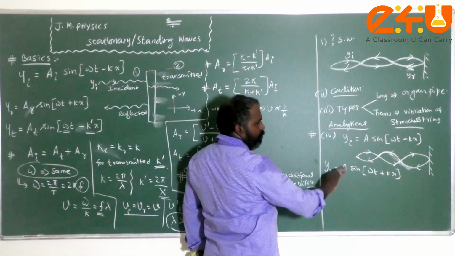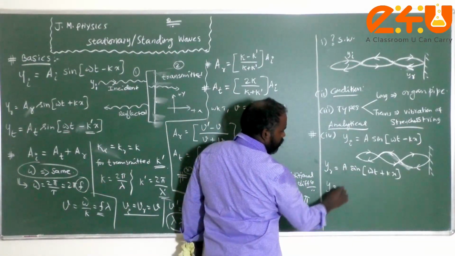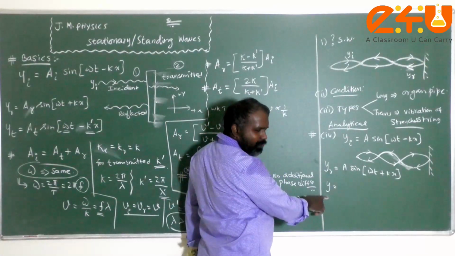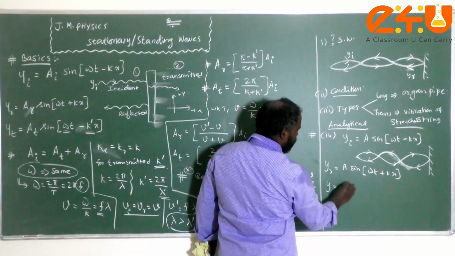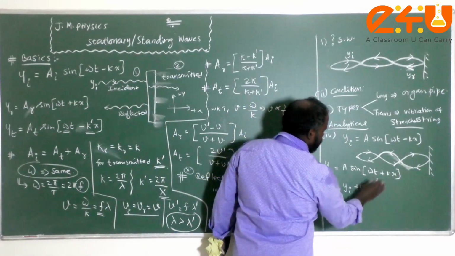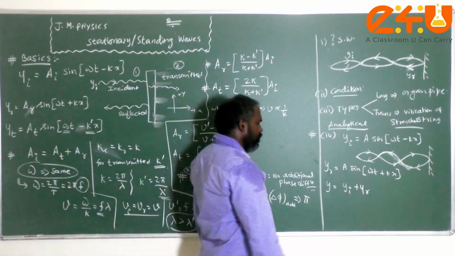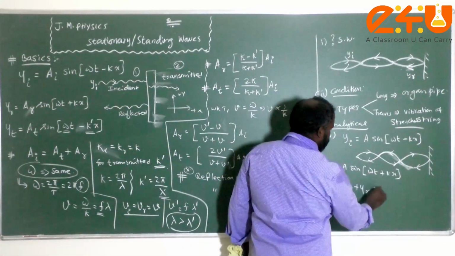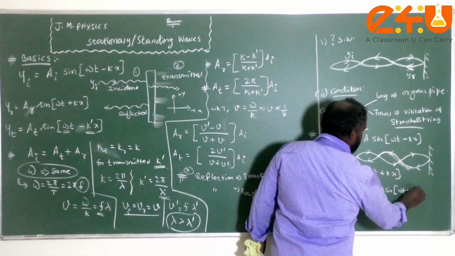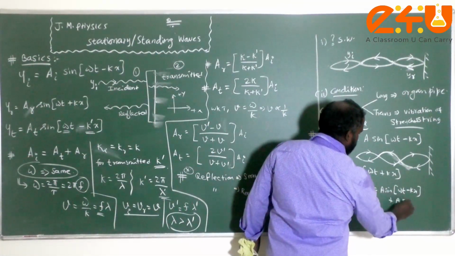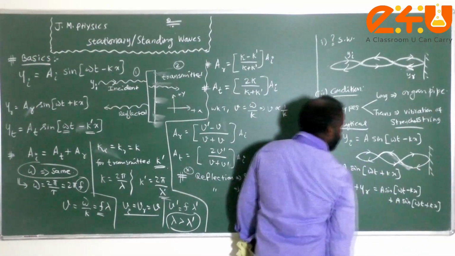We said it is the superposition of the incident wave and the reflected wave. Therefore, y represents the displacement equation for the standing wave. y is equal to y incident plus y reflection. We know that is called the superposition principle. So that is equal to a sine of omega t minus kx plus a sine of omega t plus kx.